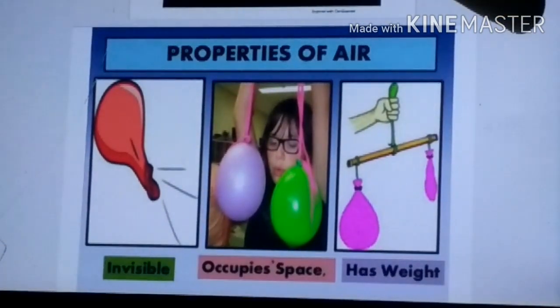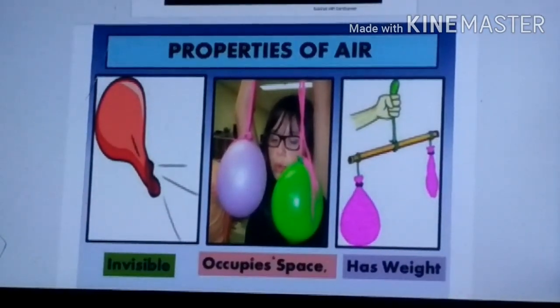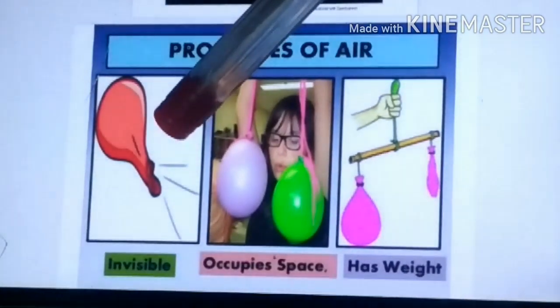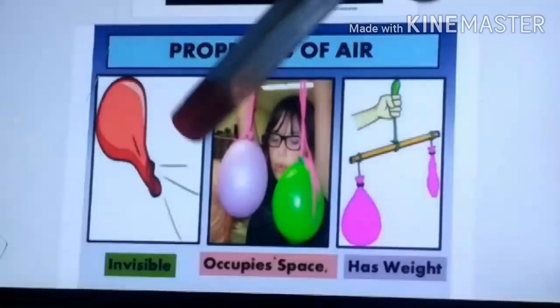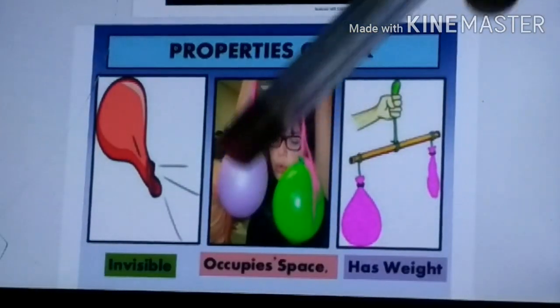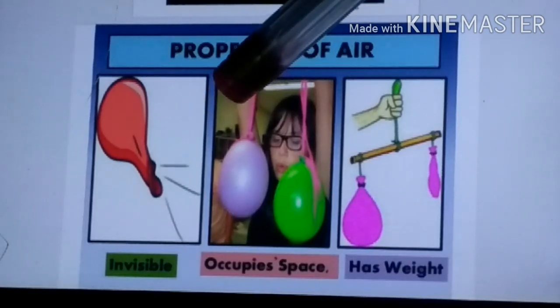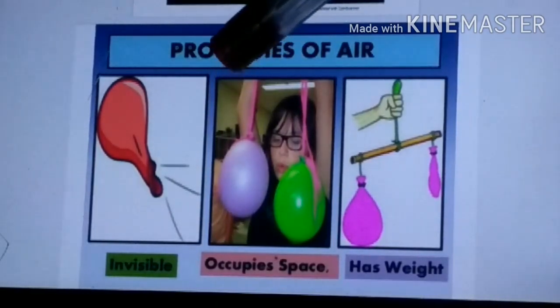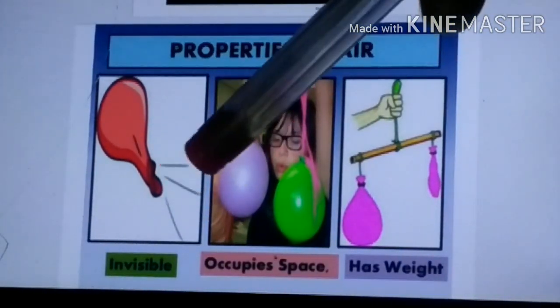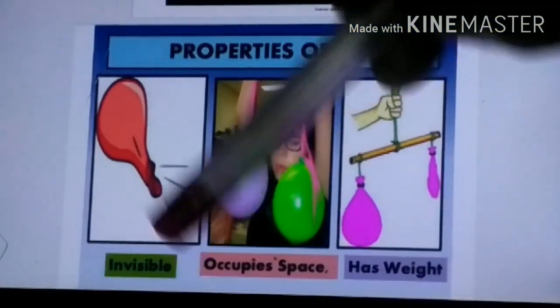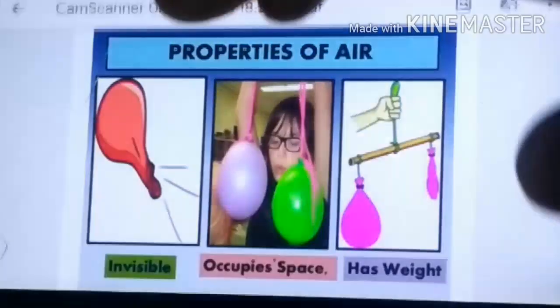See. Now from this picture, what can you guess? See, in the first picture, a balloon is there. Okay, a balloon is there. So when we fill the air, can you see the air while filling? Can you see the air? No. From that we came to know that air is invisible. Air is what? Invisible.